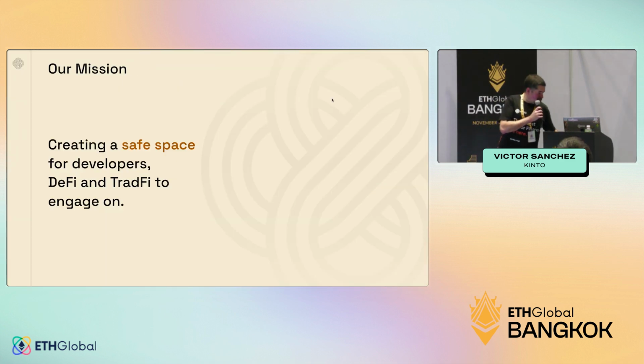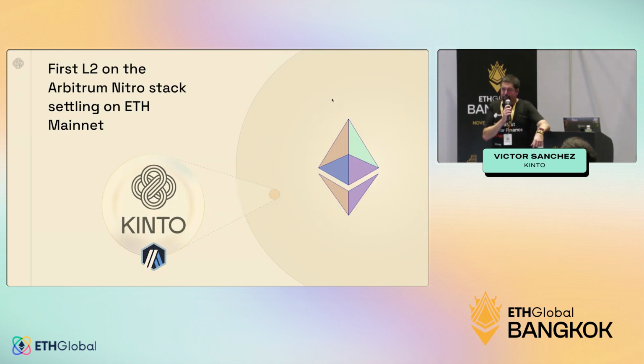I'm going too fast. That's something that happens with me, sorry. So, Kinto is the first L2 developed on the Arbitrum Nitro stack, and we like to say that we are what Base is to Optimism, Kinto is to Arbitrum.